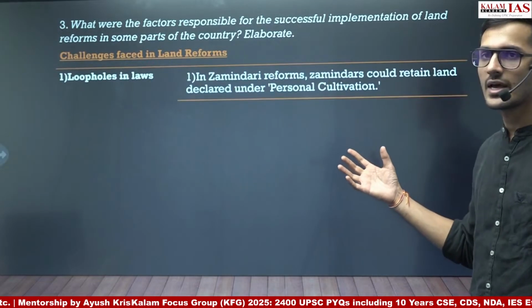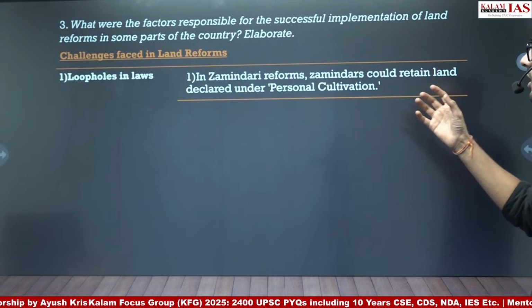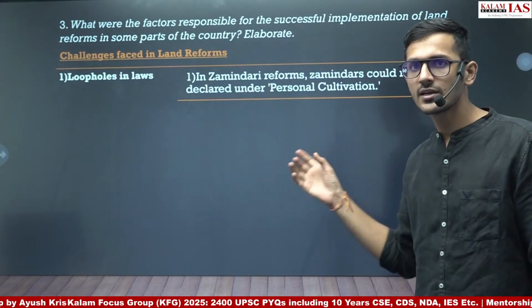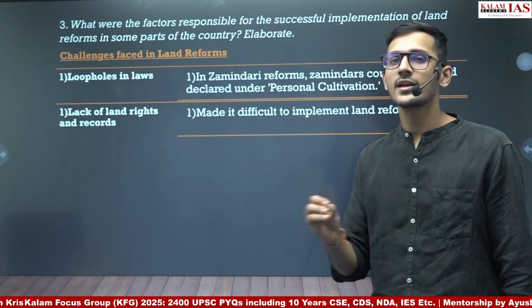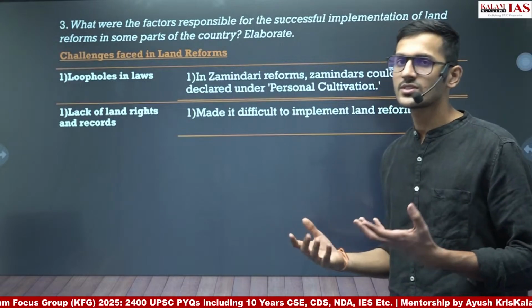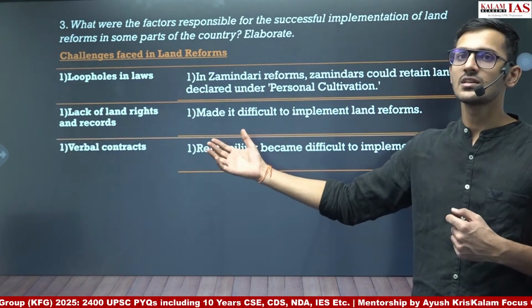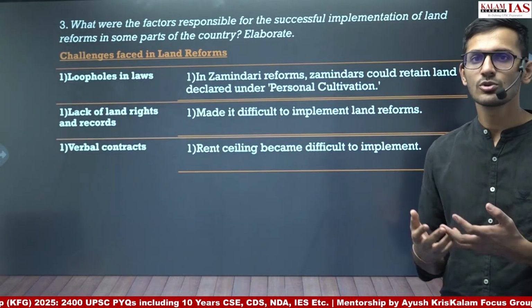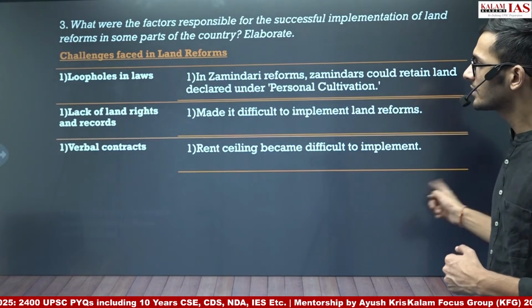First is loopholes in the land reforms, the loopholes in the laws itself. Zamindars could retain land declared under personal cultivation. Lack of land rights and records. Land records themselves were not properly there. So as a result, land reforms became very difficult. Verbal contracts: as a result, the rent ceiling of 20 to 25% could not be implemented on the ground because the contracts were verbal; they were not written in nature.